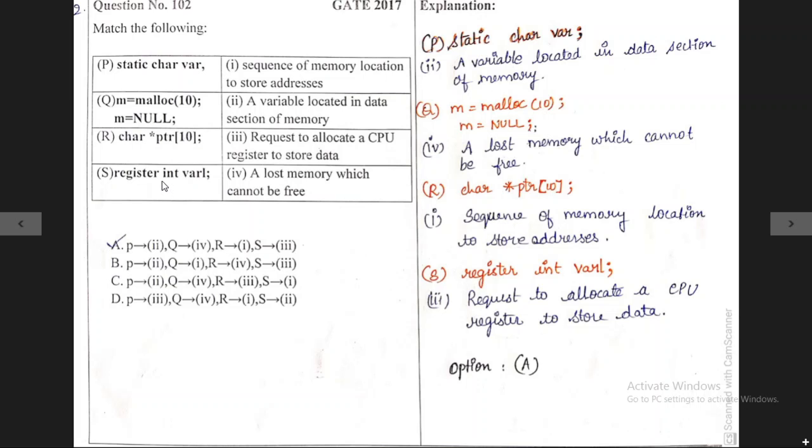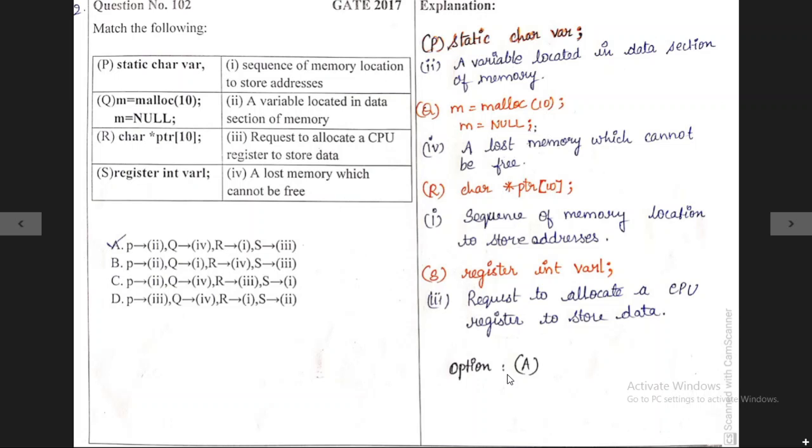We will move on to the fourth statement, register int variable. So we need to choose option 3, which requires allocating a CPU register to store data. So matching all of these, we will finally get option A. So option A is correct.